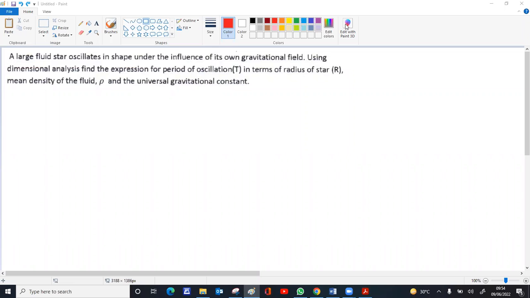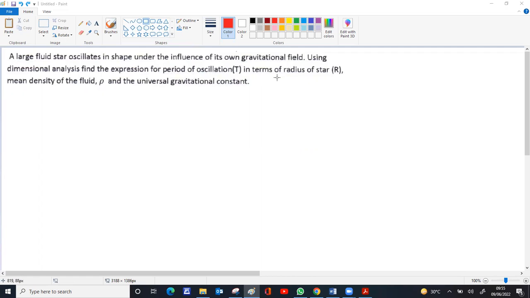This discussion is an application of dimensional analysis. It's a very common question for 2 or 3 marks if this chapter is tested for the exams. A large fluid star oscillates in shape under the influence of its own gravitational field. Using dimensional analysis, find an expression for the time period of oscillation.